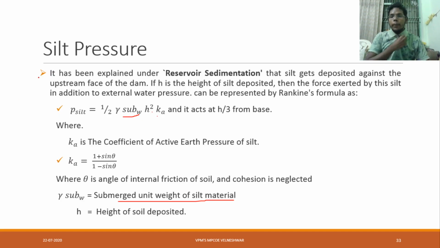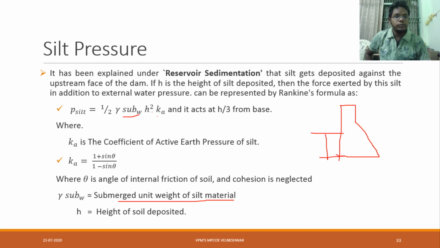Now P silt is equal to half into gamma submerged W into H square into Ka, and acts at H by 3 from the base. Suppose this is our dam, exactly from the base, H by 3 it is acting.